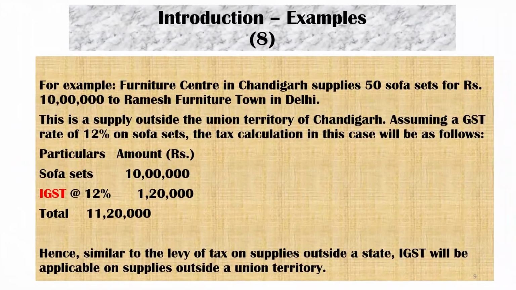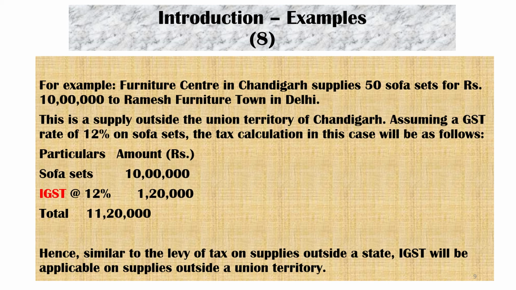I will take one more example. Furniture Center in Chandigarh supplies 50 sofa sets for rupees 10 lakhs to Ramesh Furniture Town in Delhi. Here Furniture Center is the supplier. Ramesh Furniture Town situated in Delhi is the purchaser. The value is 10 lakhs. Since goods moved out of Chandigarh to Delhi, it is an interstate transaction.